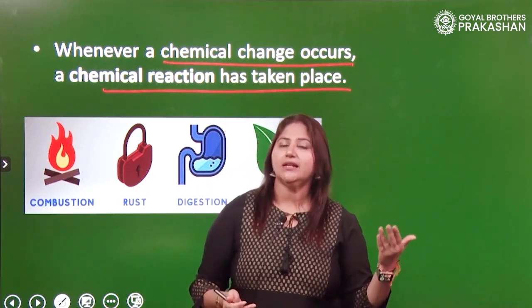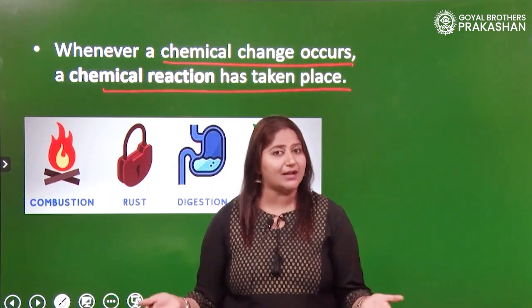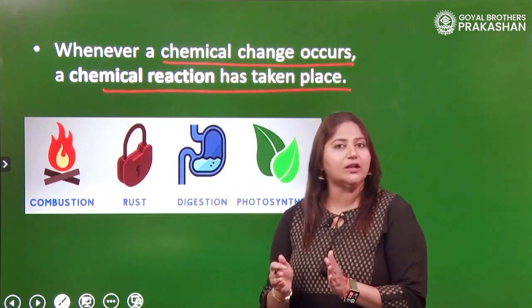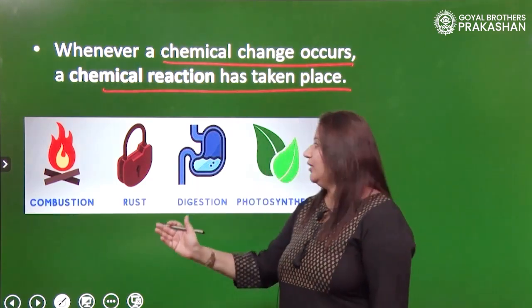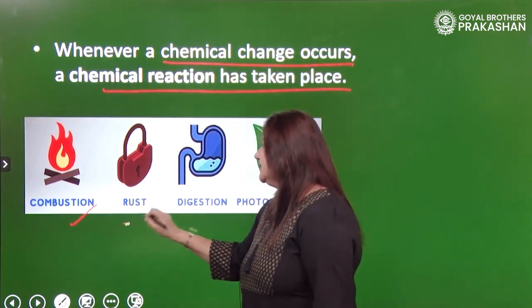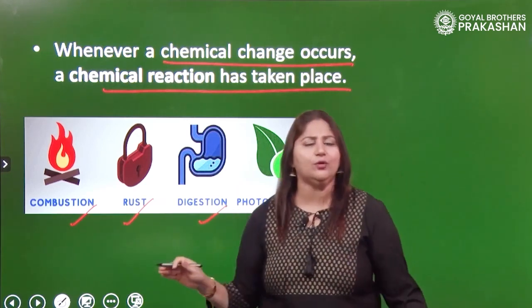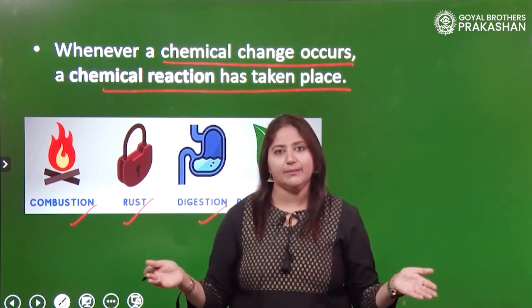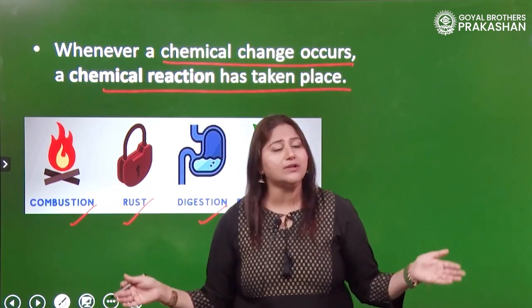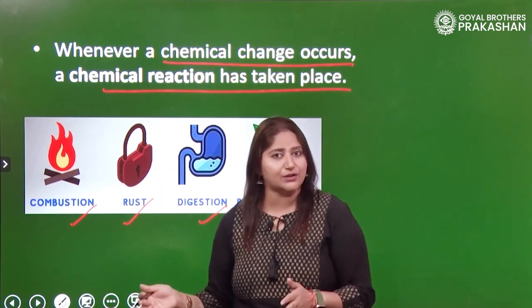When new material is being formed, that's a chemical change or chemical reaction. So, can we say the synonym of chemical change is chemical reaction? Yes, we can say that. So, all these: combustion, rusting of iron, digestion, photosynthesis and many more reactions in which new substances are formed, they all are chemical changes, and in all those chemical changes, we can say that they are chemical reactions.